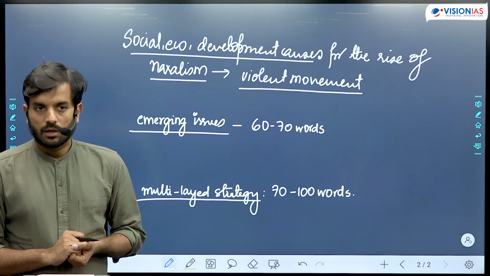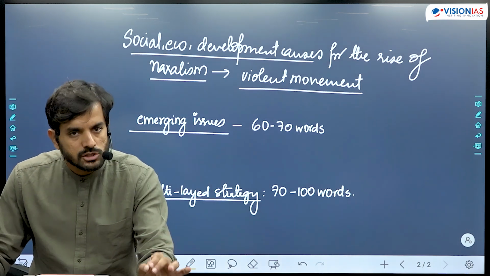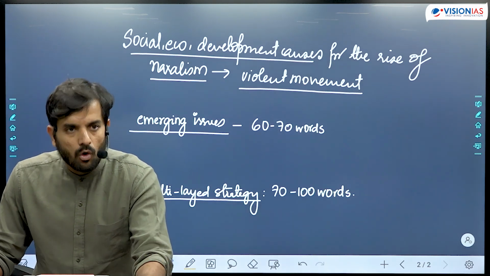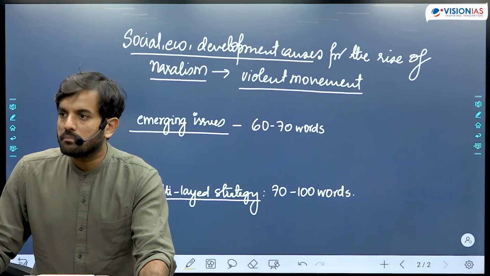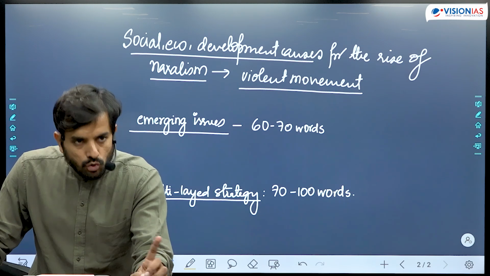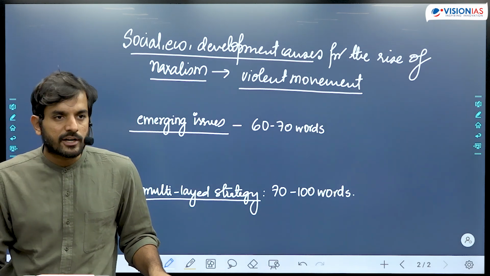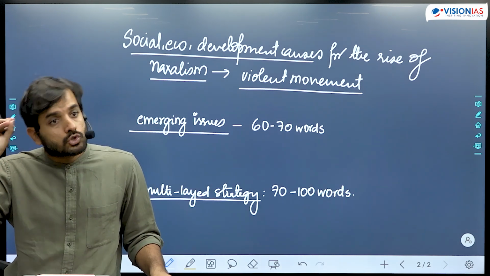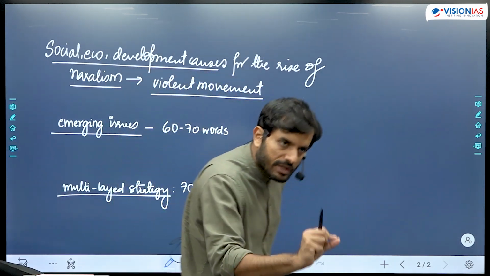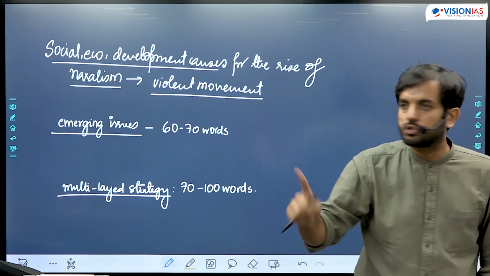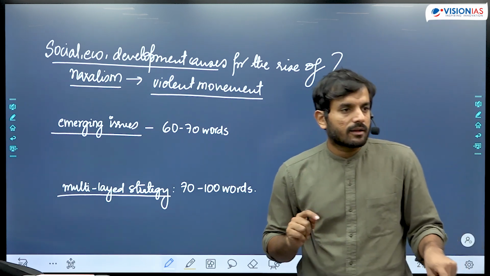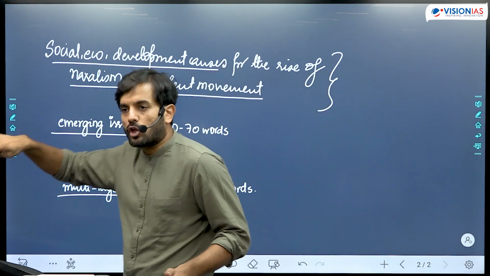In my opinion, you could have started by just talking about that how Naxalism, due to a number of causes, has become a violent movement that started from one district and today covers almost 90 districts, but at one point of time, it covered almost 200 districts of India. So you could basically give a brief history of Naxalism and its evolution in India in the introduction instead of writing all of this. And where and how will you write the social, economic, and developmental causes?